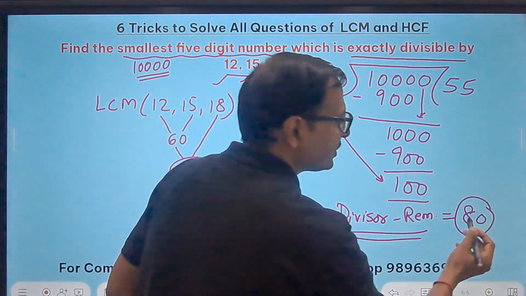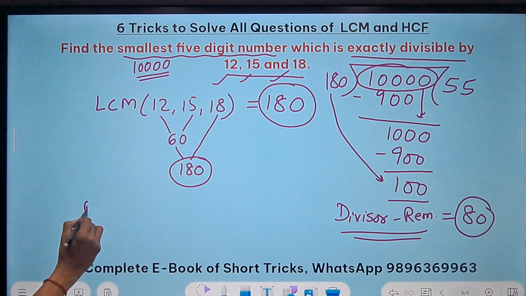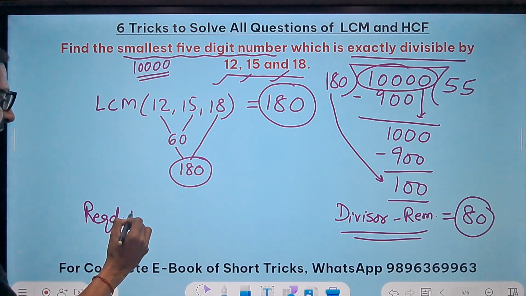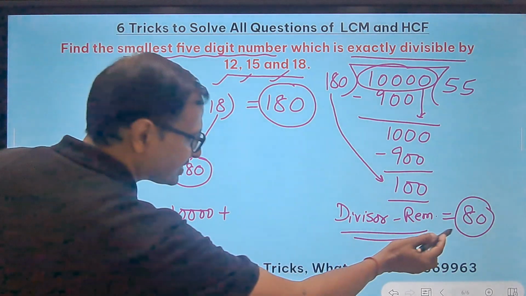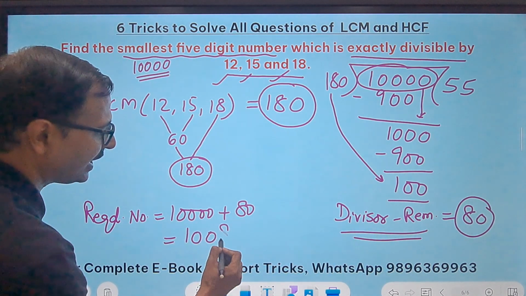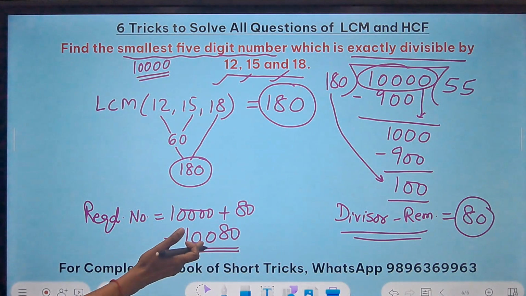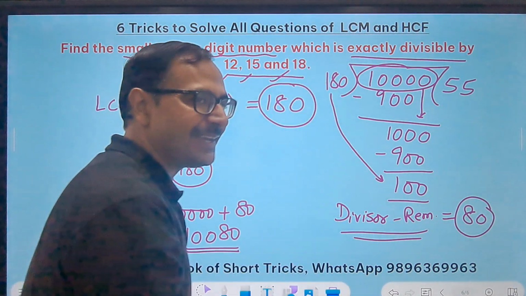So what happens to the number 10,000 now? The required number will be 10,000, the smallest 5-digit number, add this difference to that, you will get your answer. 10080 is the smallest 5-digit number which is exactly divisible by 12, 15 and 18.